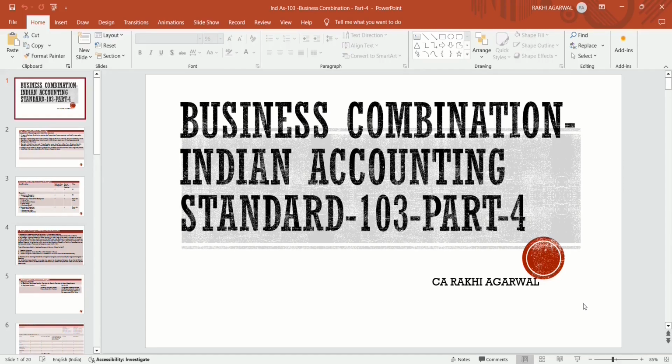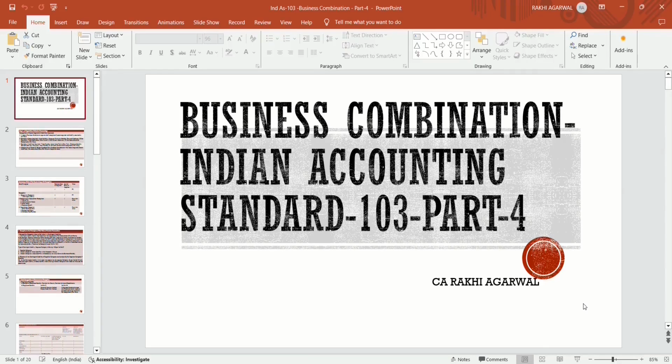And then we discussed the definition of business. Business is a set of integrated activities: an input is inserted in the business, we process the input, and output is generated. Why is the entity doing business? In order to generate income, profits, interest income, and income from investments. So the purpose of the entity is to do business for earning profits, dividend income, interest income and investment income.